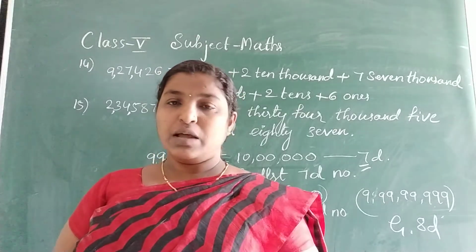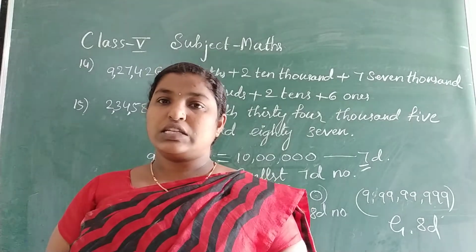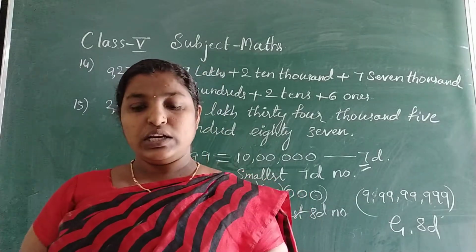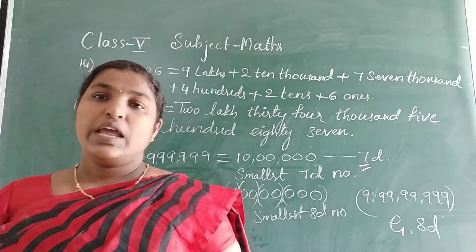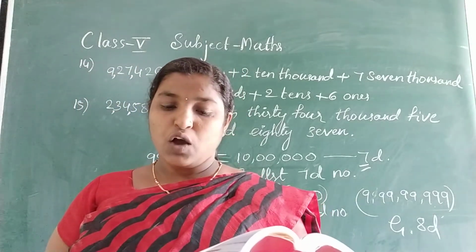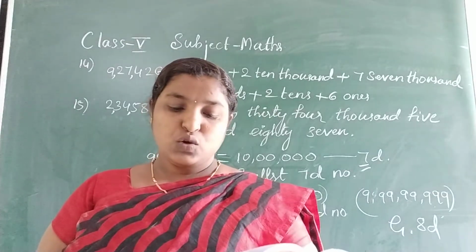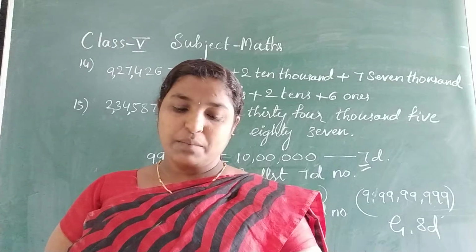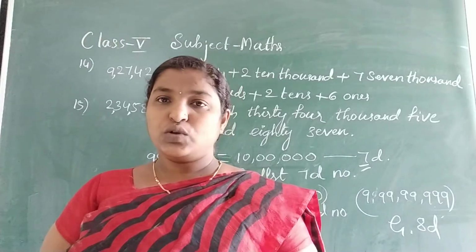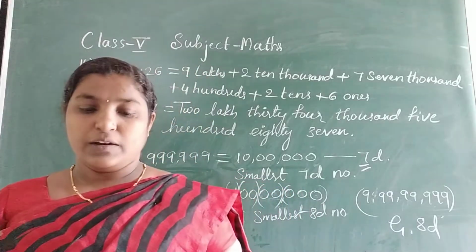Then 8 digit number, how does it form? The greatest 7 digit number, the successor of it, or add 1 to it, you will get the smallest 8 digit number, that is 10 lakhs. So like this they have taken some examples. You need to write in terms of place values and the numeral.